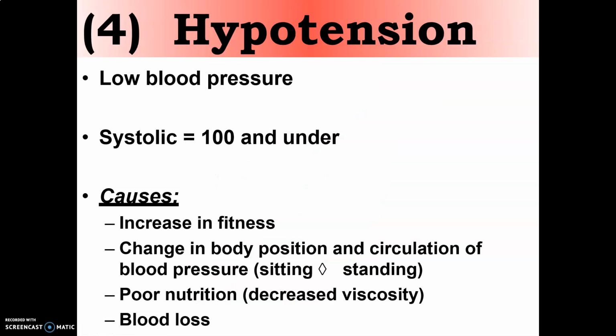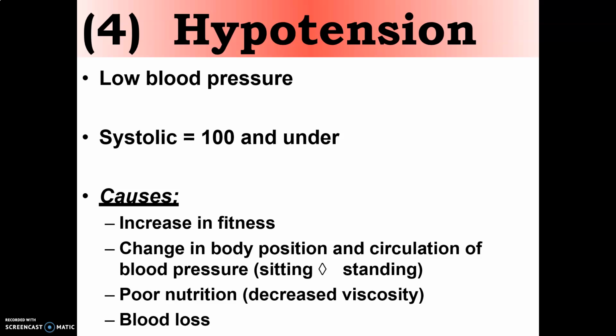Next, we were talking about hypotension. Now, what is hypotension? As I told you, if there is a blood pressure which is lower than the normal blood pressure, it is called hypotension. So, if the systolic blood pressure is 100 or less than 100, then it is a hypotension condition.